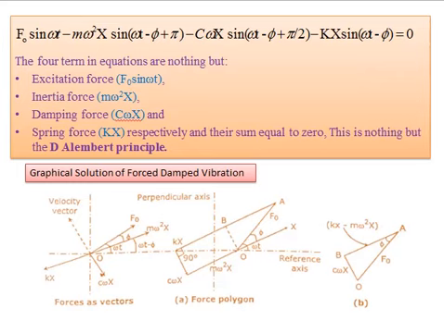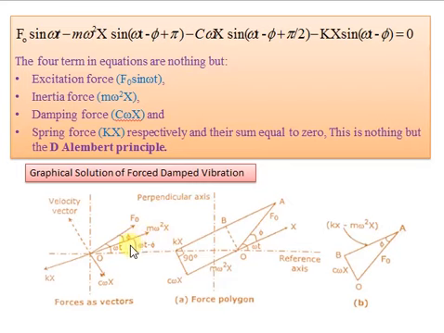Let's find the graphical solution for forced damped vibration. So see here in this diagram, first I locate F naught sine omega t. This is our reference axis, that is positive x direction, this is negative x direction, this is positive y direction, this is negative y direction. So from this reference axis I locate the forces. So F naught I locate at sine omega t, then I locate m omega square X.